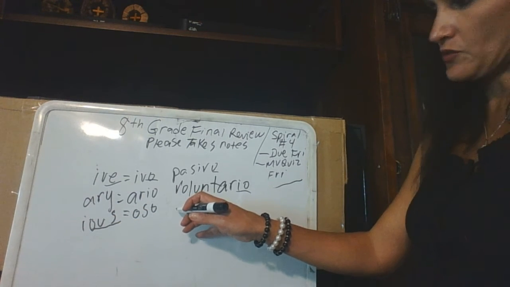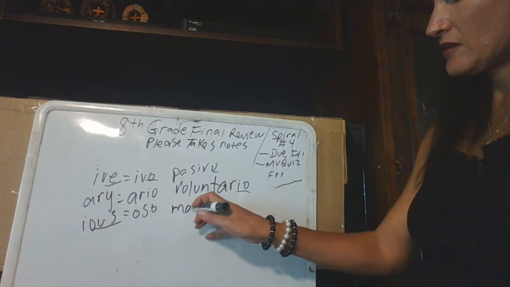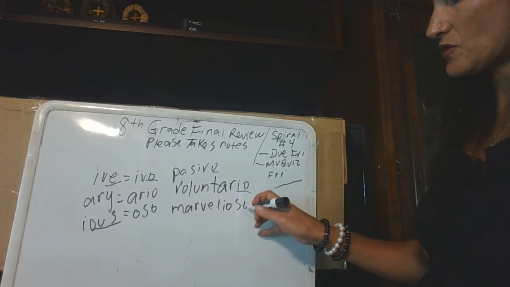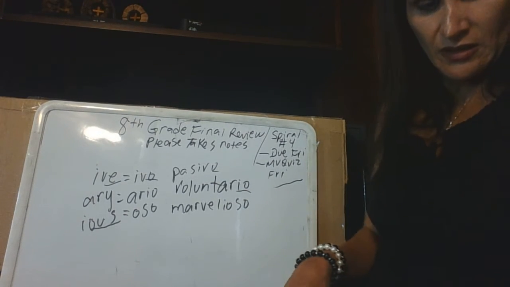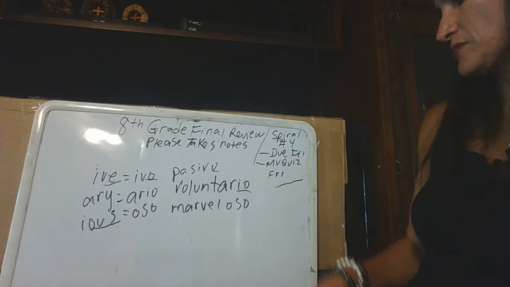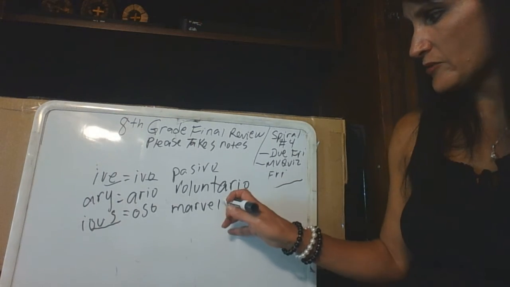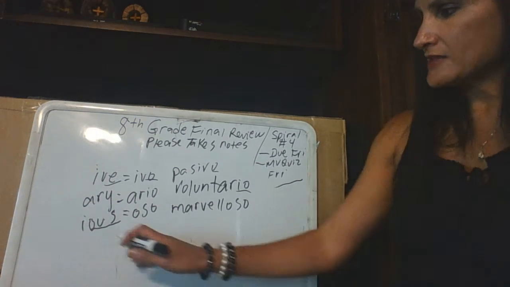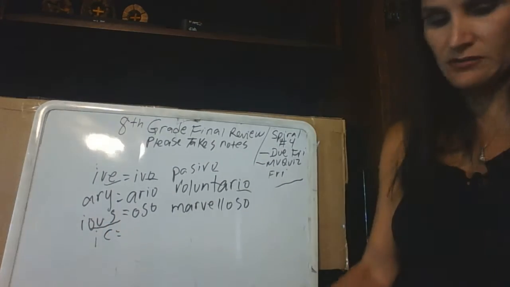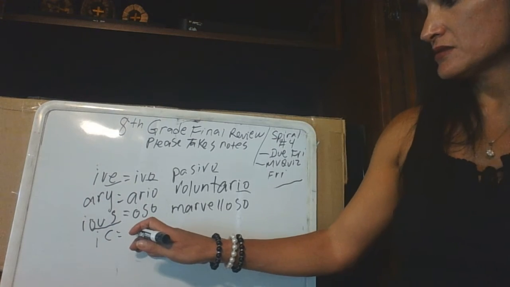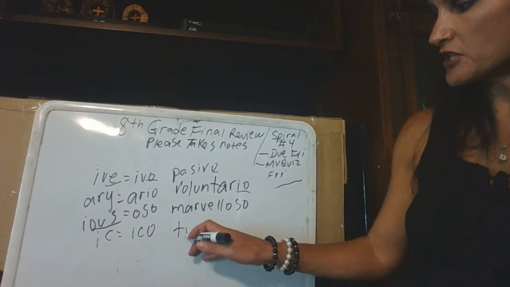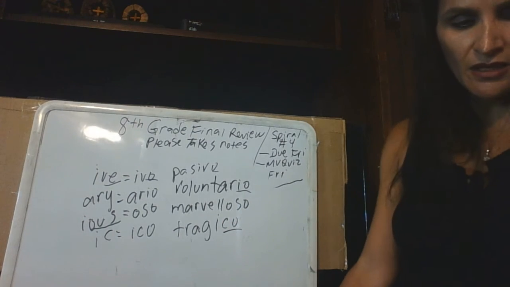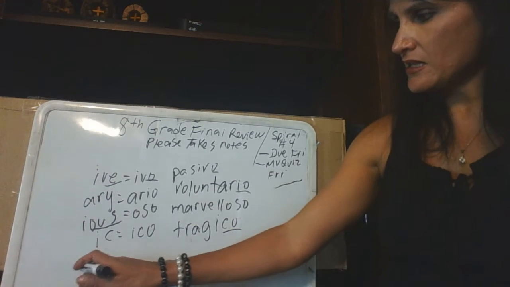So, for example, the word marvelous. Maravilloso. Okay? Actually, maravilloso. They will be two L's because it's the Y sound. So, maravilloso. All right, words that end in IC, like tragic, ICO. Tragic would be trágico. Okay?